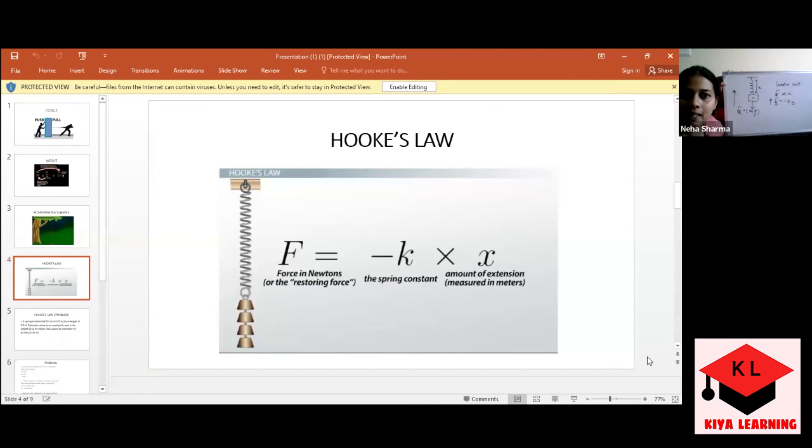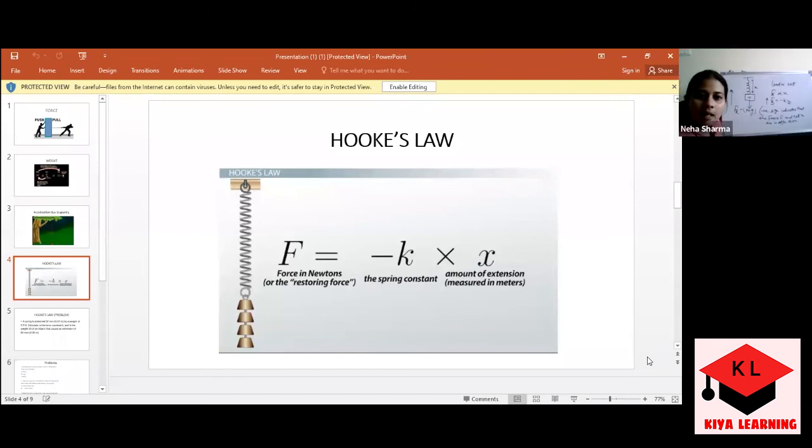So when things are happening like this, where one is increasing and another is decreasing, that is when the negative sign comes into play. Whenever such a case arises, you have to mention the negative sign. It indicates that the force F and extension X are in opposite directions. That is the basic meaning of Hooke's law.